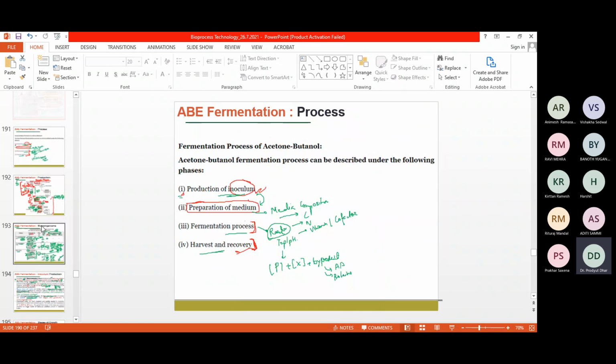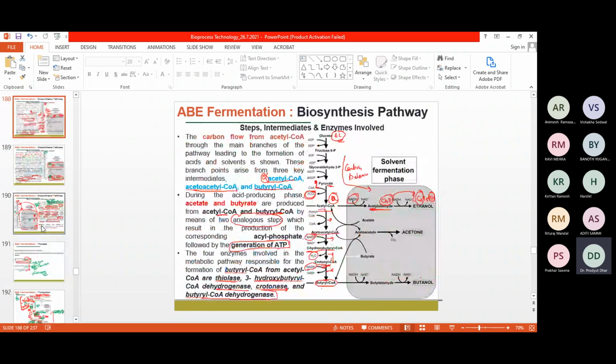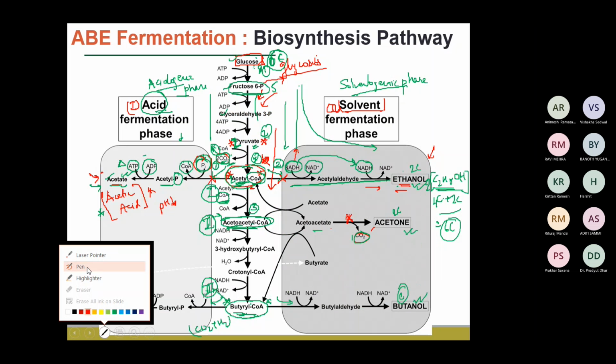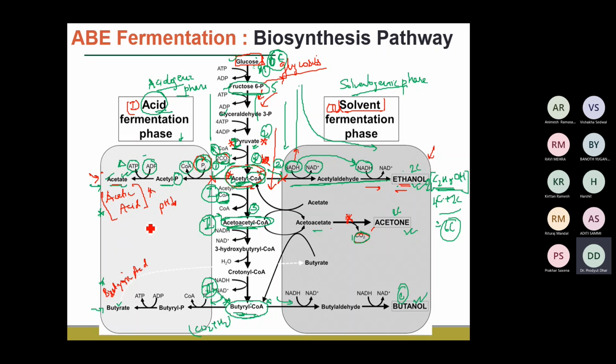So we have looked into the biosynthetic pathways, and we have seen that there are basically two pathways, and there are several branch points where we can have the production of the acids, as well as the production of, for example, the acetone, ethanol, and the butanol. And along with that, there is a production of the gases. So we have the production of hydrogen, and the carbon dioxide at this particular step, and so on.